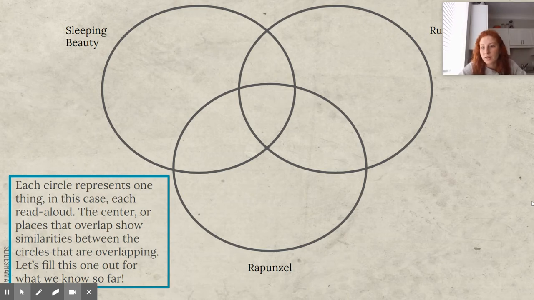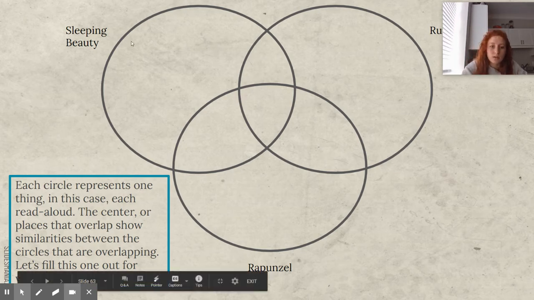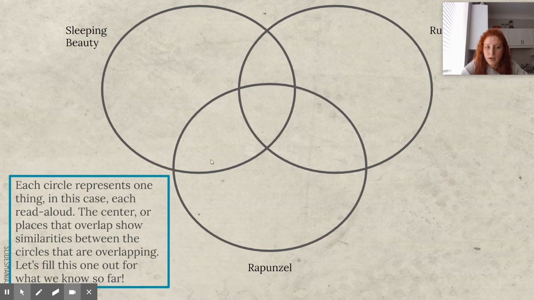So this is a Venn diagram. You've seen these before when we were doing other CKLA domains. And remember that each of these circles, so we've got a circle here, and here, and here. Okay, each of those circles represents something, right? In this case, they are representing the fairy tales that we've read, including the one that we're going to read today. Okay, and the center, or the places that overlap, show similarities between the circles that are overlapping. So this part right here is an overlap of the Rumpelstiltskin, Rapunzel, and Sleeping Beauty.